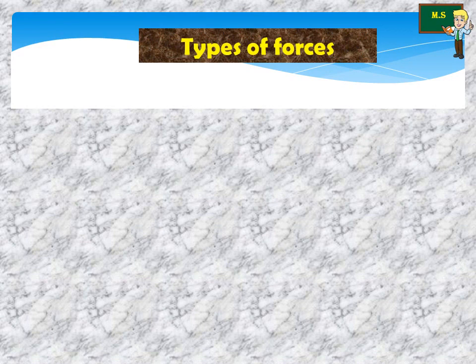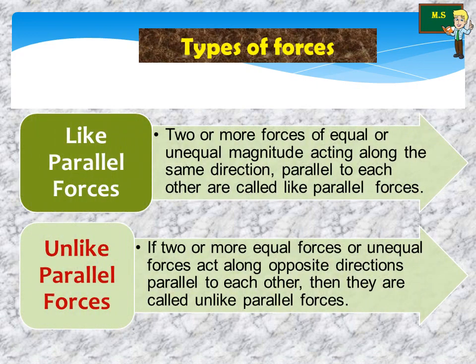What are the types of force? There are two types of forces. One is like parallel forces, another one is unlike parallel forces. What do you mean by like parallel forces? Two or more forces of equal or unequal magnitude acting along the same direction, which are parallel to each other, are called like parallel forces.